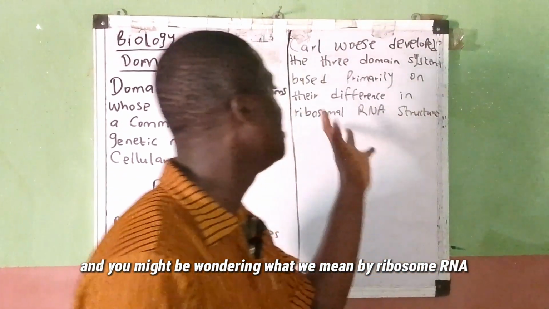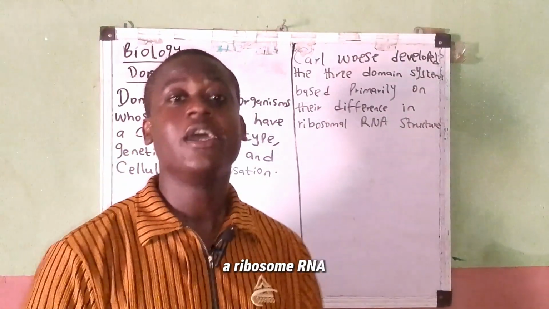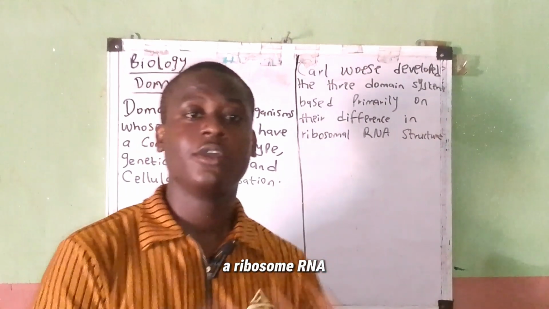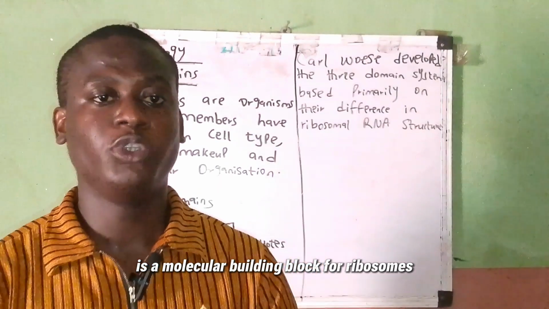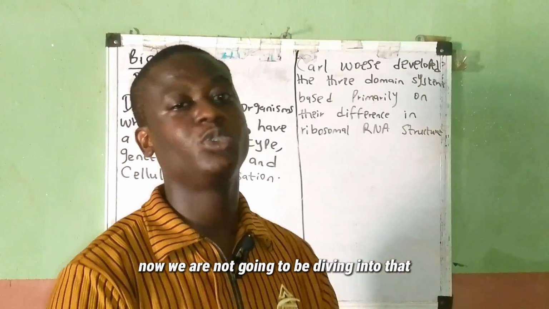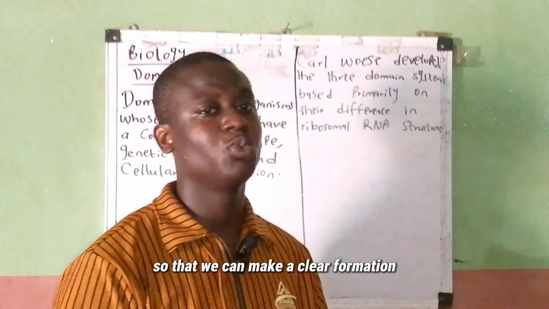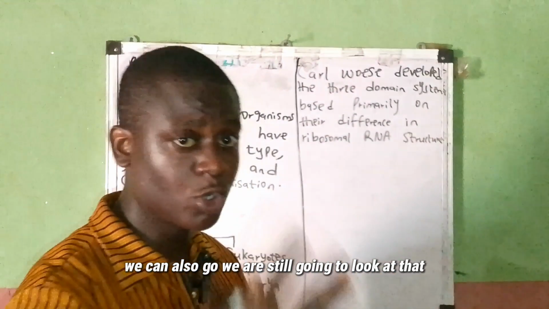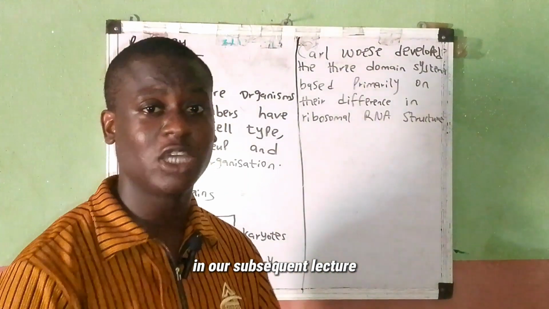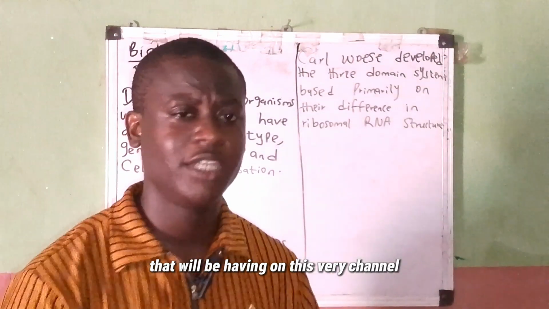You might be wondering what you mean by ribosomal RNA. A ribosomal RNA is a molecular building block for ribosomes. Now, we're not going to be diving into that so that we can make a clear formation. We are still going to look at that in our subsequent lecture that we'll be having on this very channel.